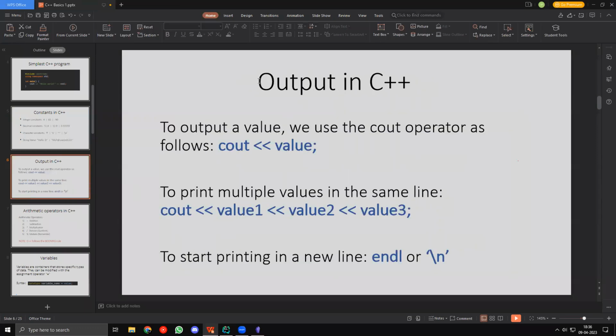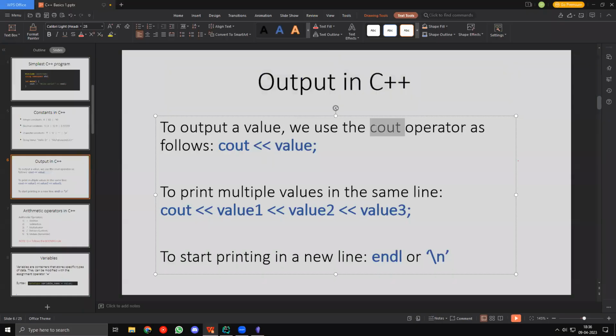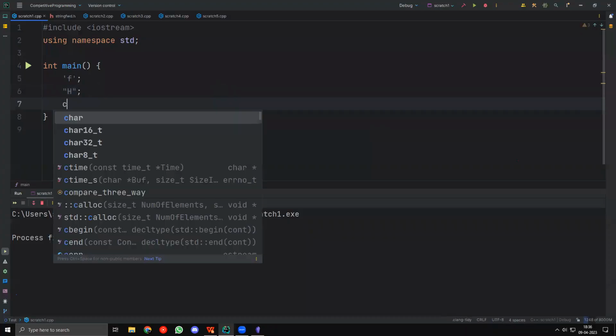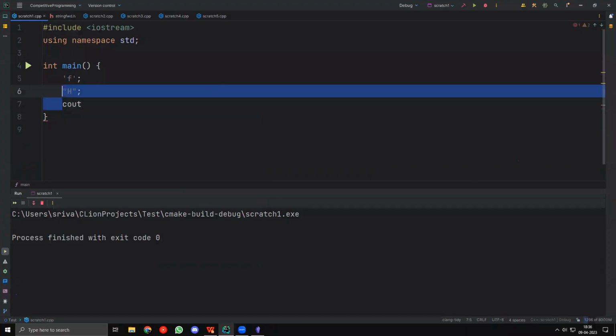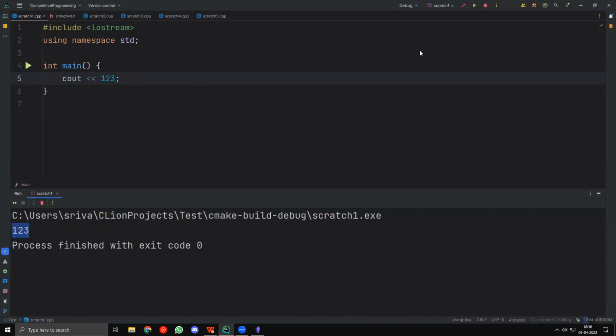So first of all, to output something in C++, we use the cout operator. Cout stands for console output. So you just write cout, and then you put two lesser than symbols, right? You take cout, two lesser than symbols, and then you can put any constant that you want. Let's say I take 1, 2, 3. So let's say I do cout 1, 2, 3, and if I run this, you will see that I get the output 1, 2, 3.